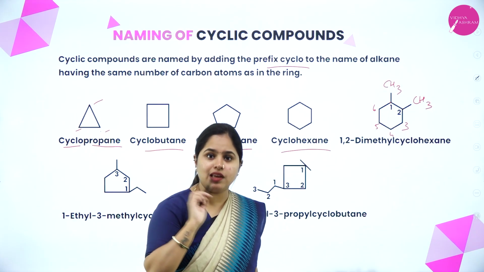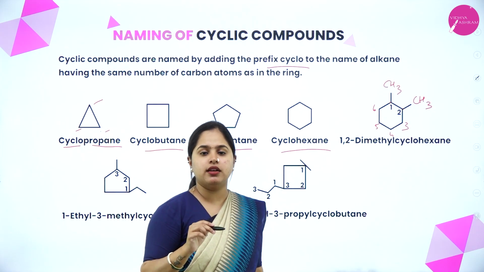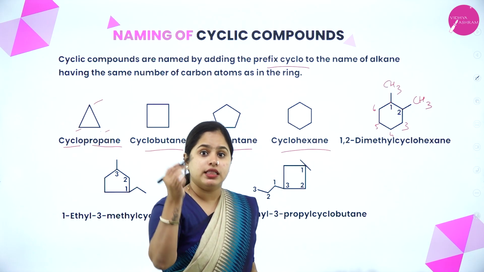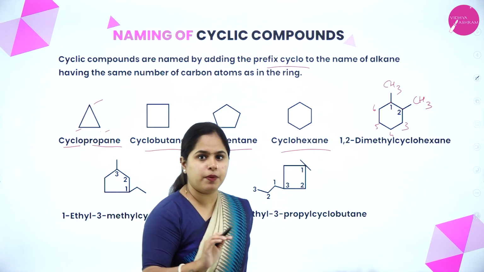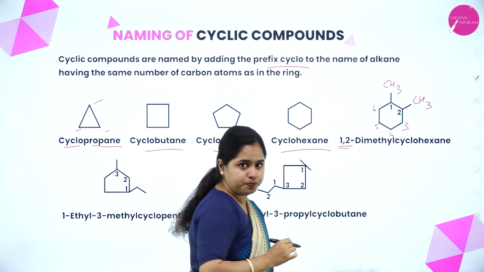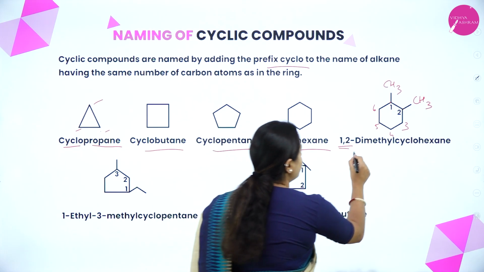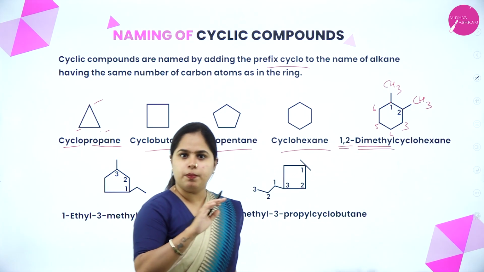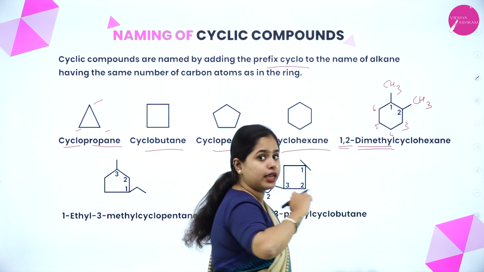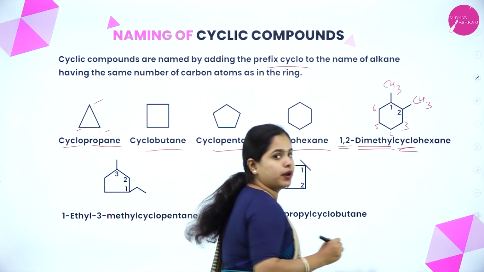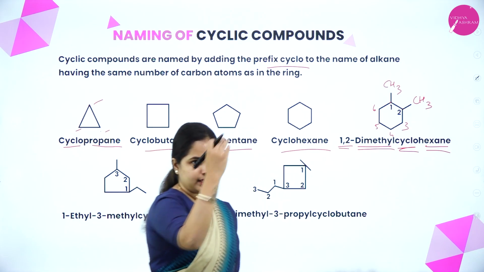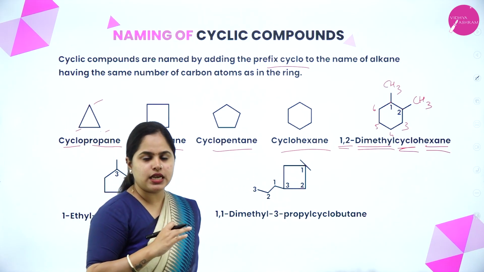Now the same rule that we studied for naming branched chain alkanes applies here. The alkyl groups must be present in the prefix. In which positions are they? 1 and 2. How many methyl? 2 methyl, so 1,2-dimethyl. The prefix is done. Now what is the name? As it is a cyclo compound, the prefix cyclo is also present, and then hexane, with 6 carbon atoms. So 1,2-dimethylcyclohexane. I hope it is clear.